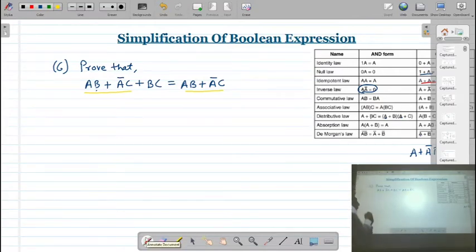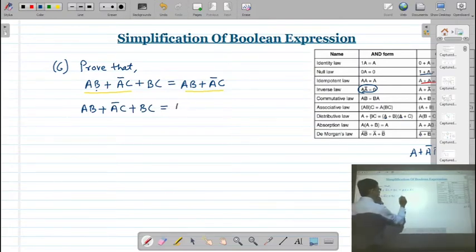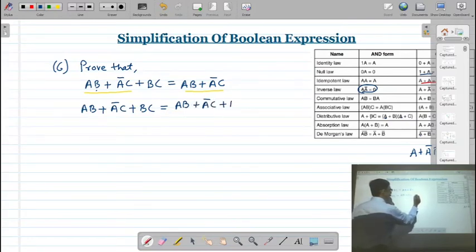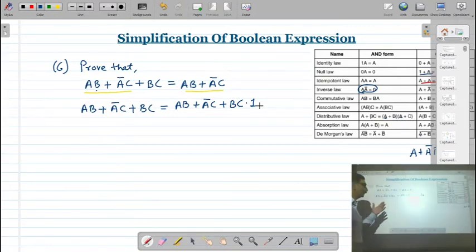So this is equal to, means we can proceed in this way, that AB plus A bar C plus BC, and I can write this as AB plus A bar C plus BC. Remember, when the BC is there, then by default we can say it is multiplied with 1. Correct? Means the result is not going to change, because A into 1 is always A. So BC into 1 is always going to be BC.